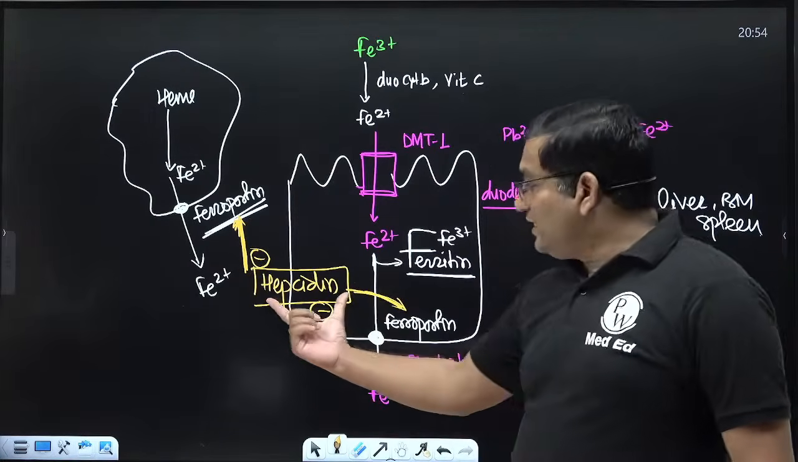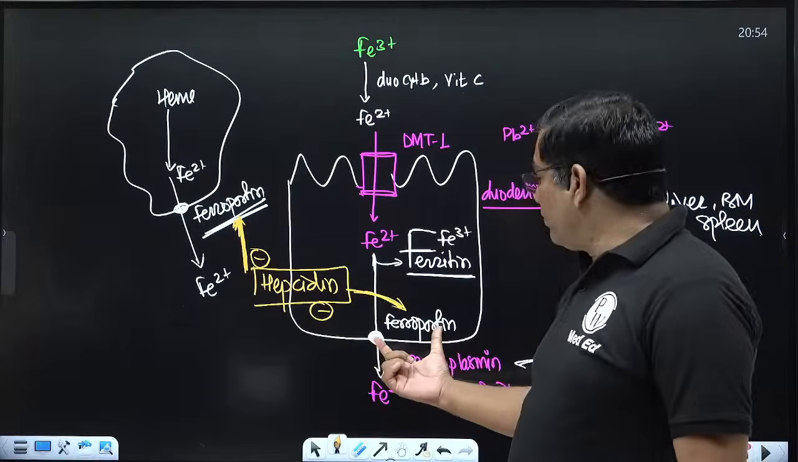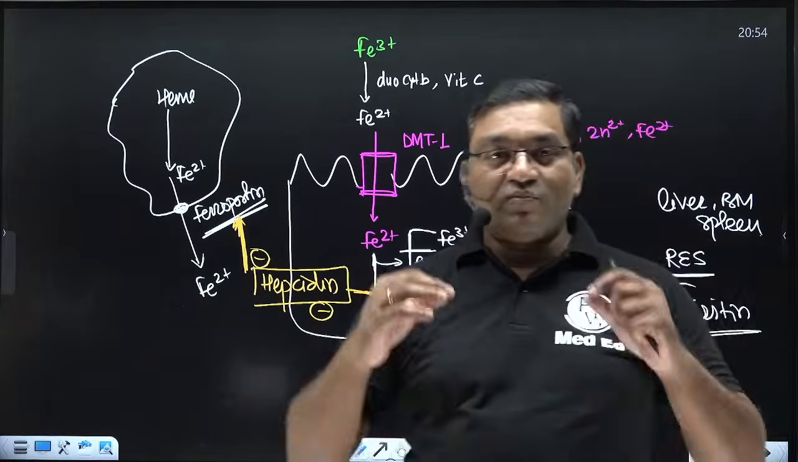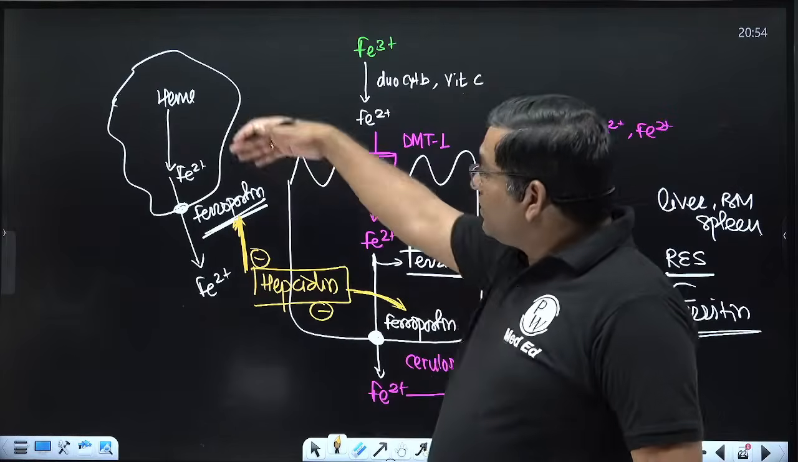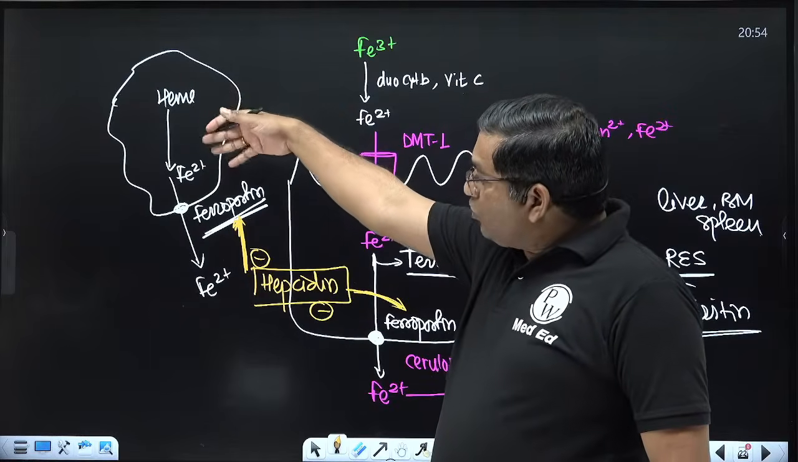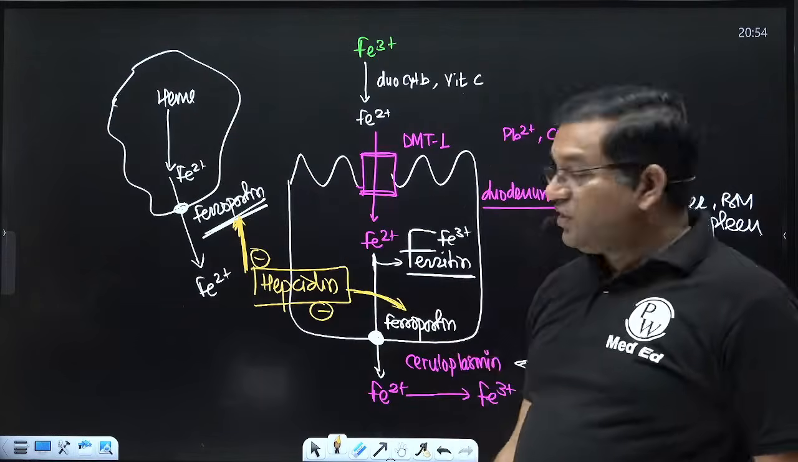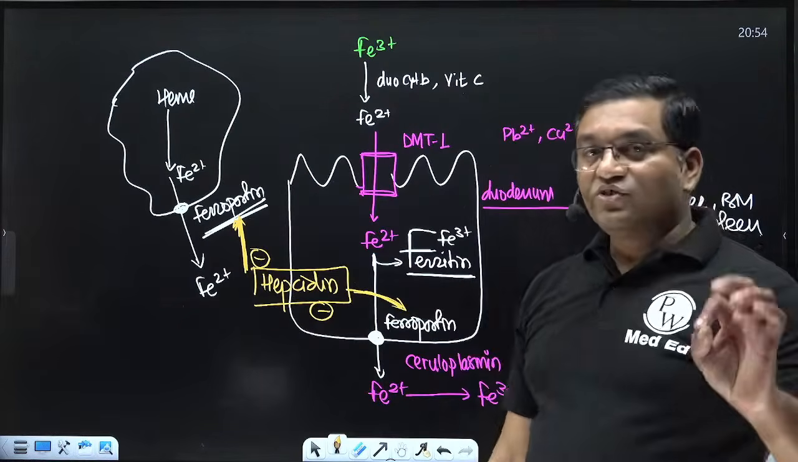It causes the internalization and degradation of ferroportin channels, and that's why it decreases the absorption of iron from the intestine. Also it decreases the export of iron from the degradation of heme in the macrophages. So hepcidin is important for the regulation of iron level.